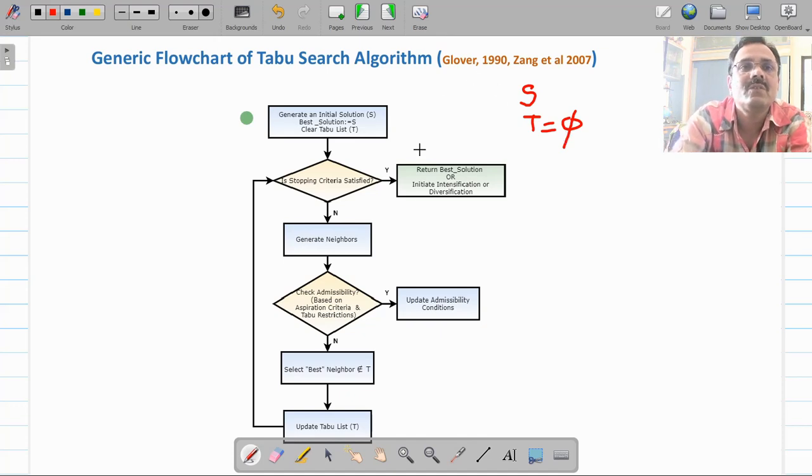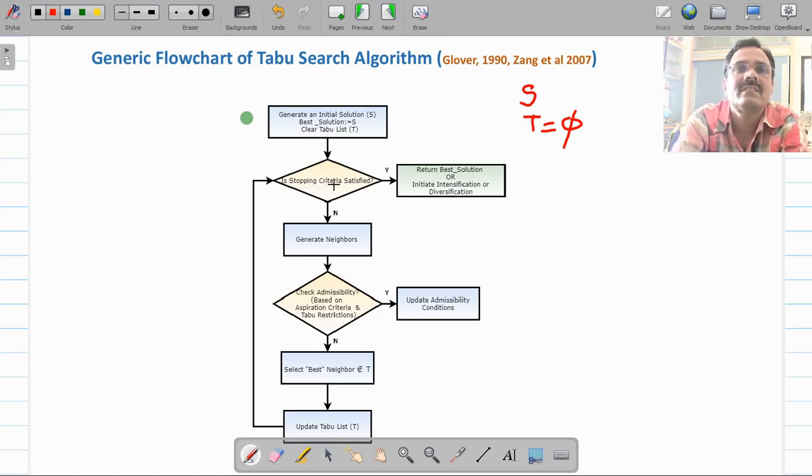Now you will have to perform the following steps in the loop. If your terminating criteria is reached, then terminate your algorithm and return the best solution. Sometimes that may not be the case. You may start intensifying and diversifying your search by tuning your parameters, that is the intermediate memory as well as the long-term memory.